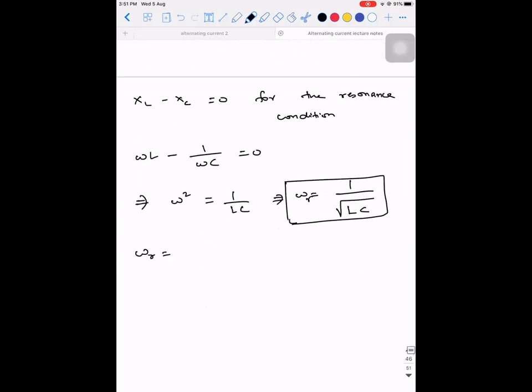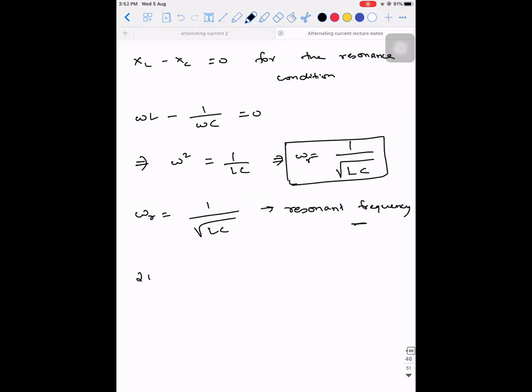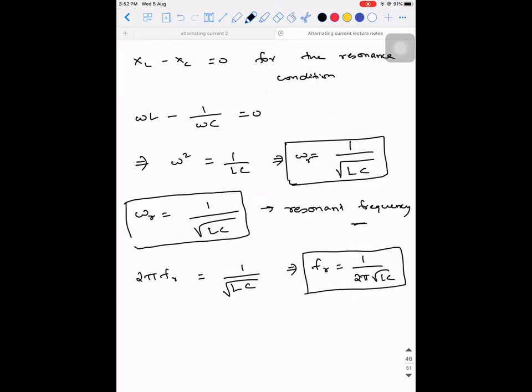So omega R is equal to 1 by root LC, called the resonant frequency. What is omega R? Omega R can be written as 2 pi into FR, that is equal to 1 by root LC, which implies FR will be equal to 1 by 2 pi root LC. Depending on what they ask in the question, you can use either this formula or this one. If they ask you the angular frequency, use 1 by root LC. If they ask you only the frequency, you write 1 by 2 pi into root LC.